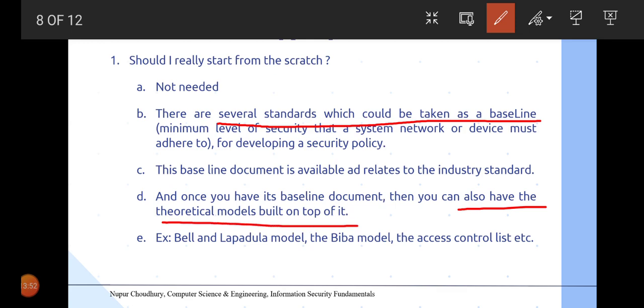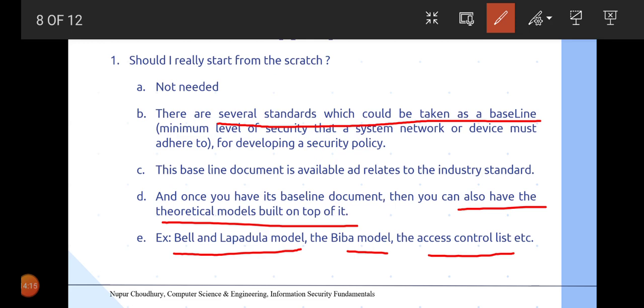Theoretical models essentially refers to the already defined models by various enterprises, or the company or the organization can themselves make their own theoretical models. Some of the examples may be the Bell-LaPadula model, the Biba model, the access control list, etc.